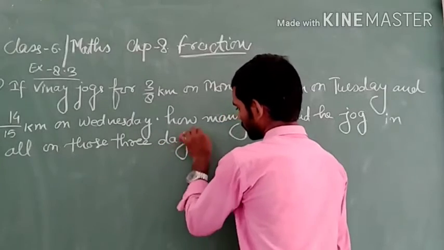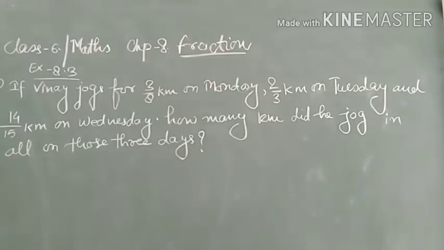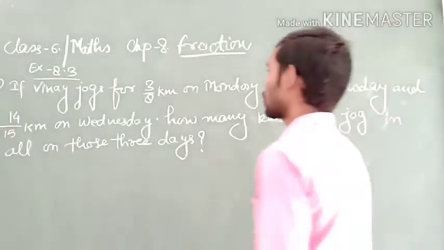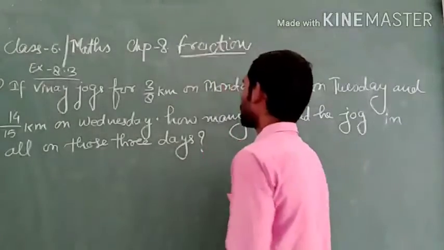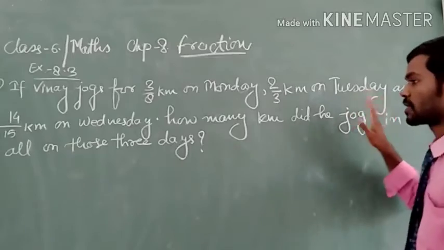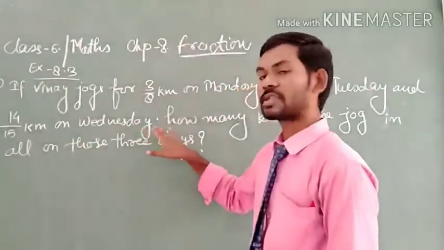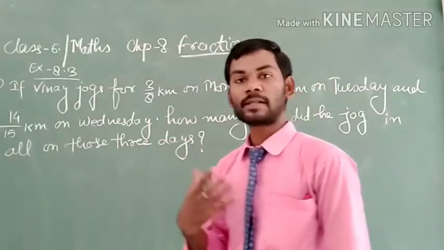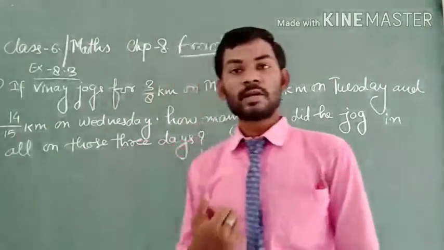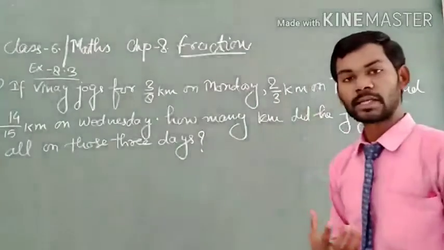So students, this is the given question. Let us see what it says. Vinay jogged 3/8 kilometers on Monday, 2/3 kilometers on Tuesday, and 14/15 kilometers on Wednesday, and we have to find the total distance jogged by Vinay in these 3 days.